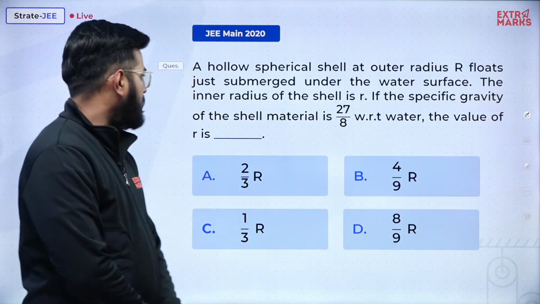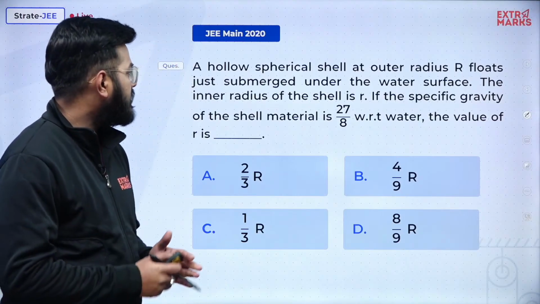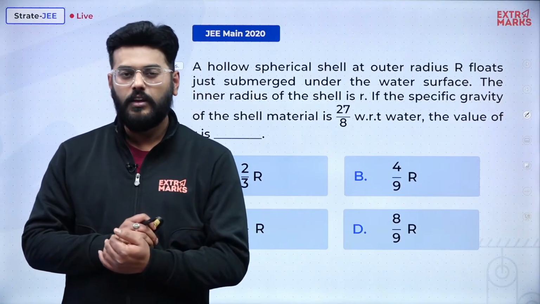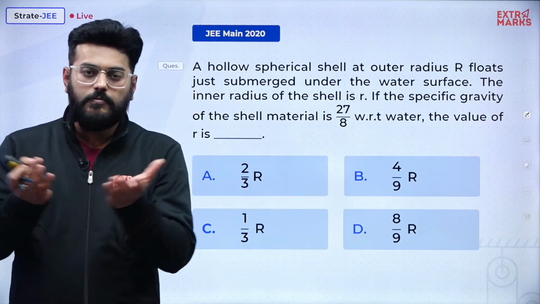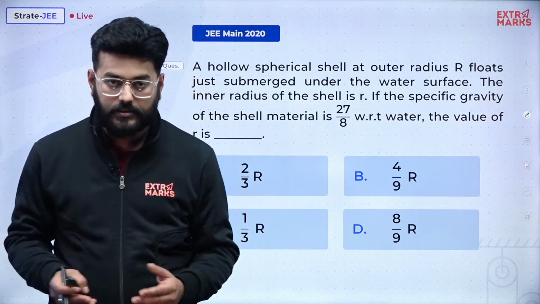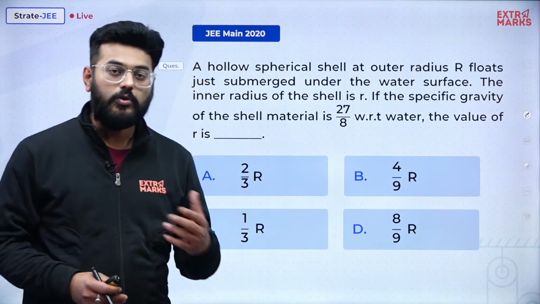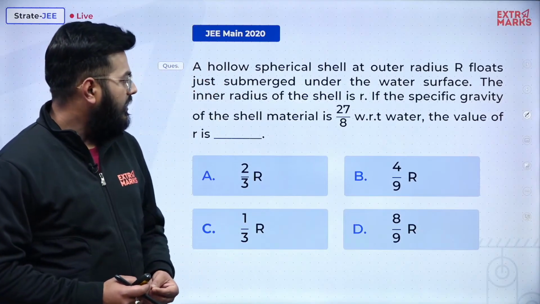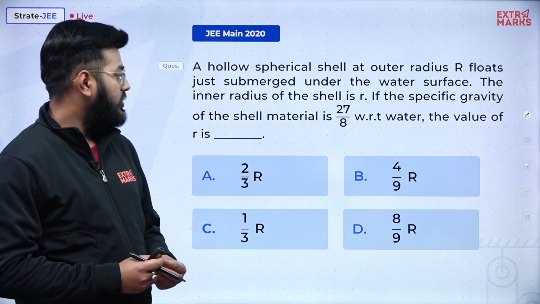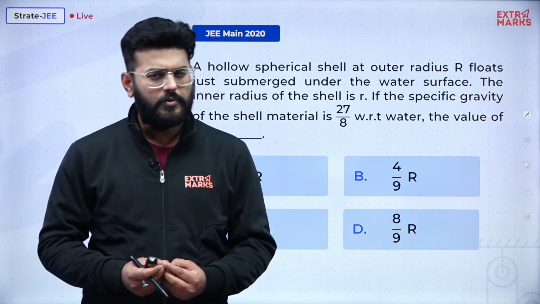And what this question says is, a hollow spherical shell of outer radius R floats just submerged under the water surface. So what does that mean? Just below the surface. So there's a surface of water and just below it a hollow spherical shell floats. The inner radius of the shell is small r. If the specific gravity of the shell material is 27 by 8 with respect to water, so what will be its density?